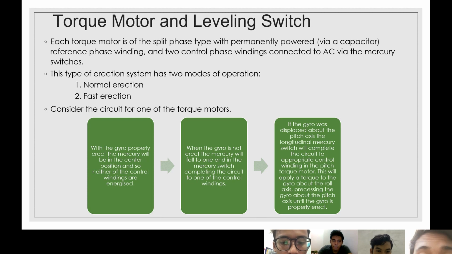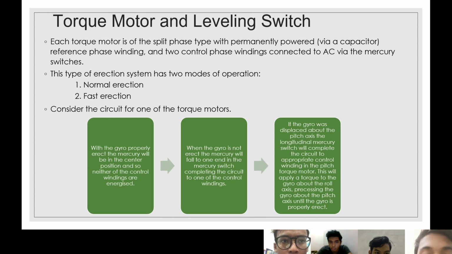For the torque motor and leveling switch, the torque motor is the split phase type, which is permanently powered via a capacitor, a reference phase winding, and two control phase windings connected to AC via the mercury switches. This type of erection has two modes of operation: the first one is normal erection, and the second one is fast erection. This considers the circuit for one of the torque motors.